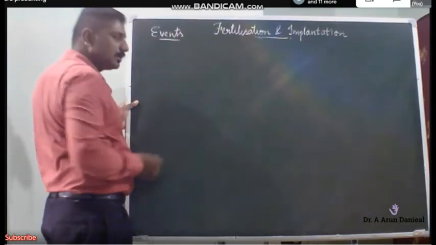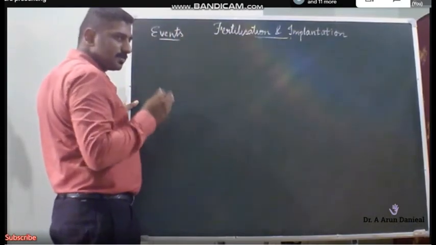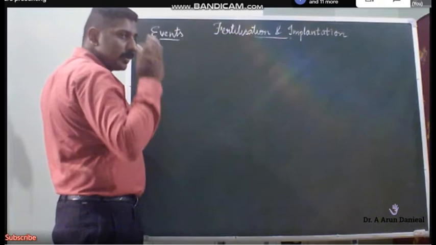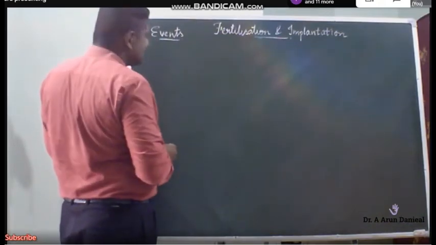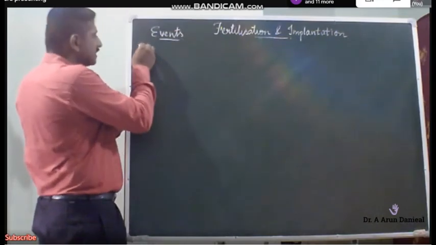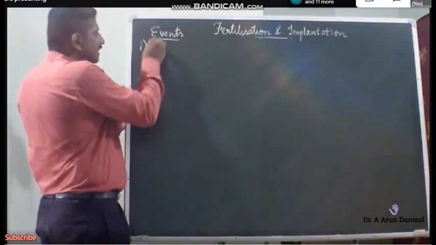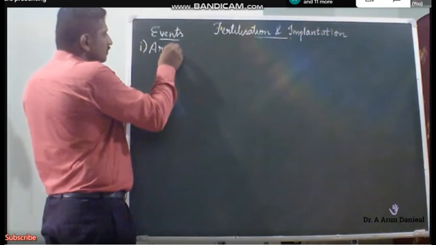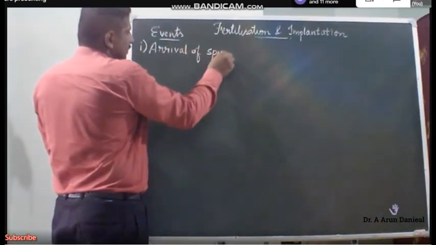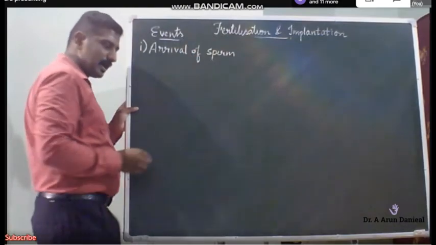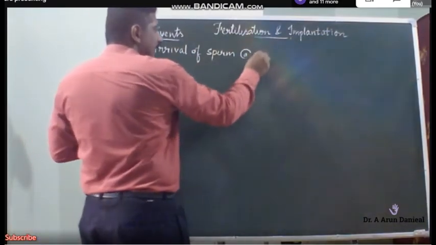There are some events involved in fertilization. But it is not double fertilization, because in angiosperms it is double fertilization, which includes syngamy and triple fusion. Here the events are quite different. The first event is arrival of sperm. So the sperm have to arrive at the ampullary